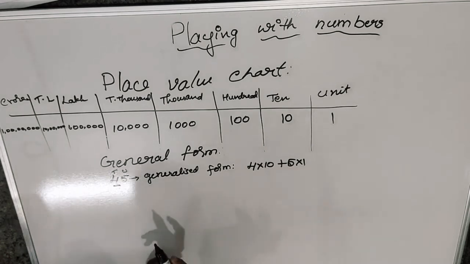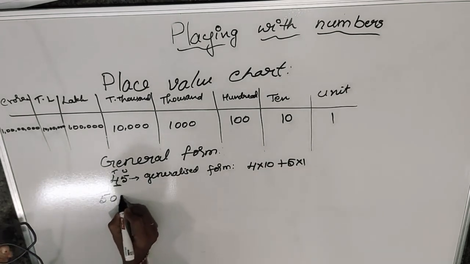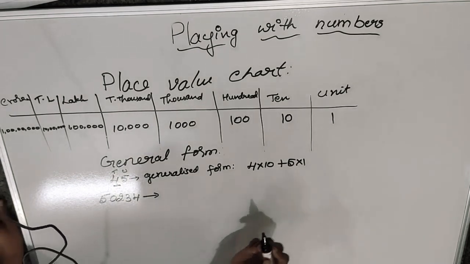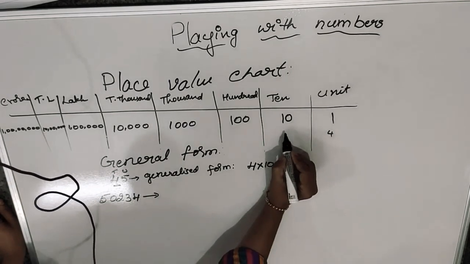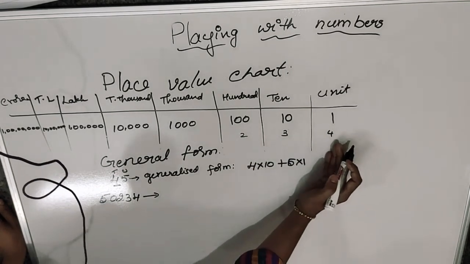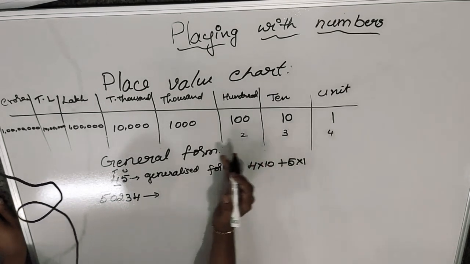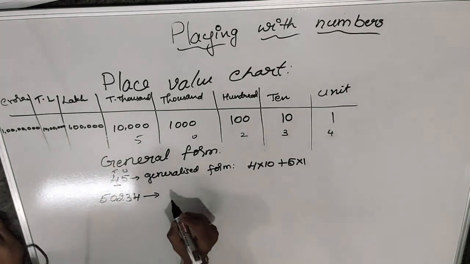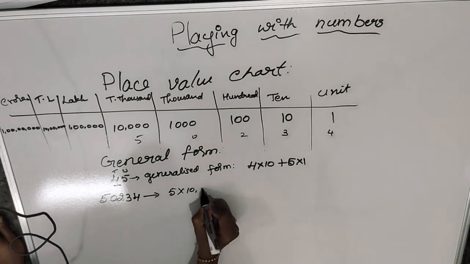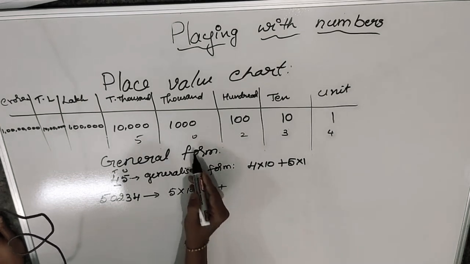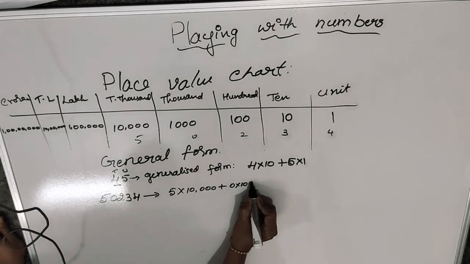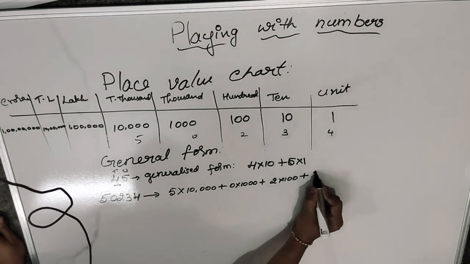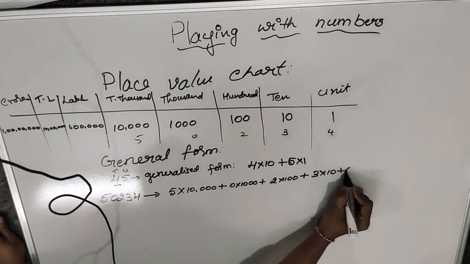Next, I will take a little bigger question: 5, 0, 2, 3, 4. Now, what is the generalized form of this? If you are feeling difficulty, you can form a chart like this and write. Start right from the unit place, from the last number, and come this side. 4, 3, 2, 0, 5. Now you see, 5 into 10,000, plus 0 into 1000, plus 2 into 100, plus 3 into 10, plus 4 into 1.